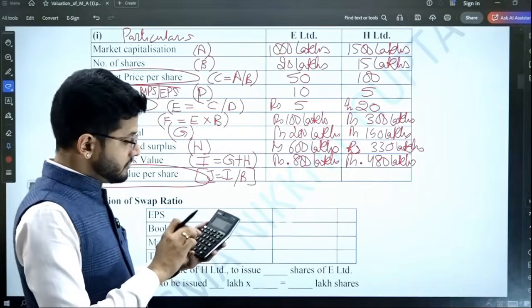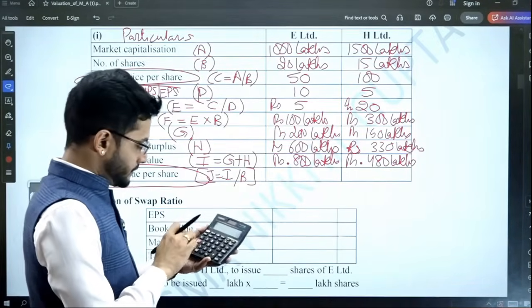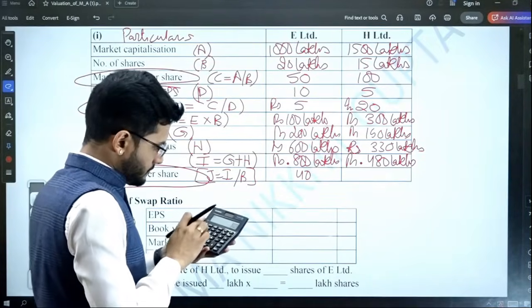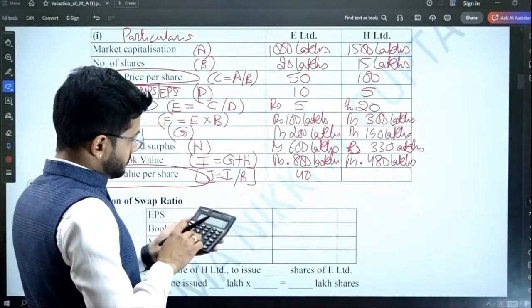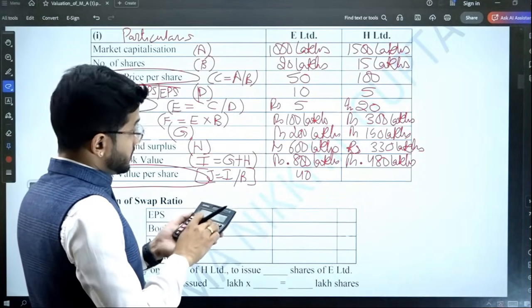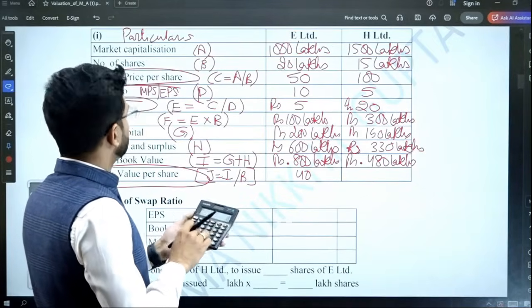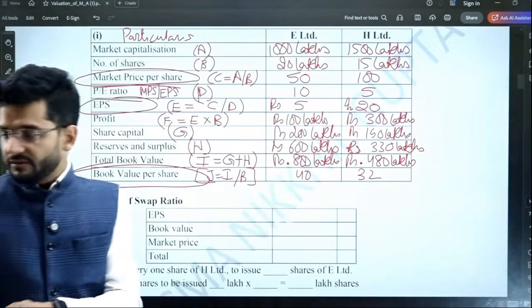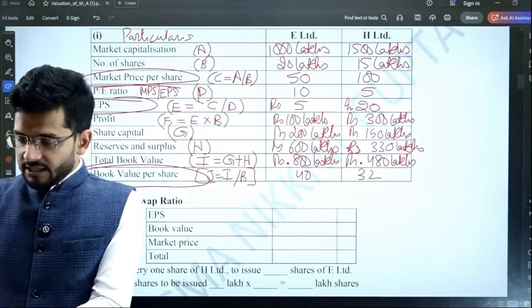I divided by B. So 800 divided by 20 comes out to 40. 480 divided by 15 comes out to 32. So what is the BVPS? BVPS is 32 and 40 respectively.